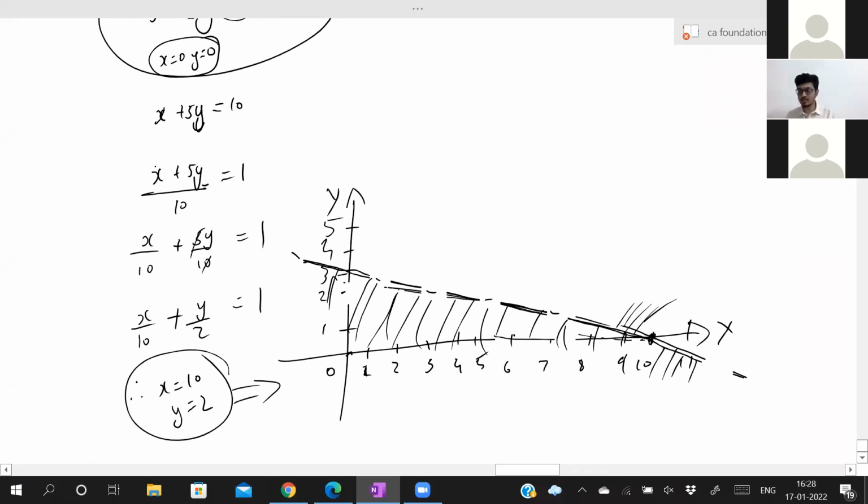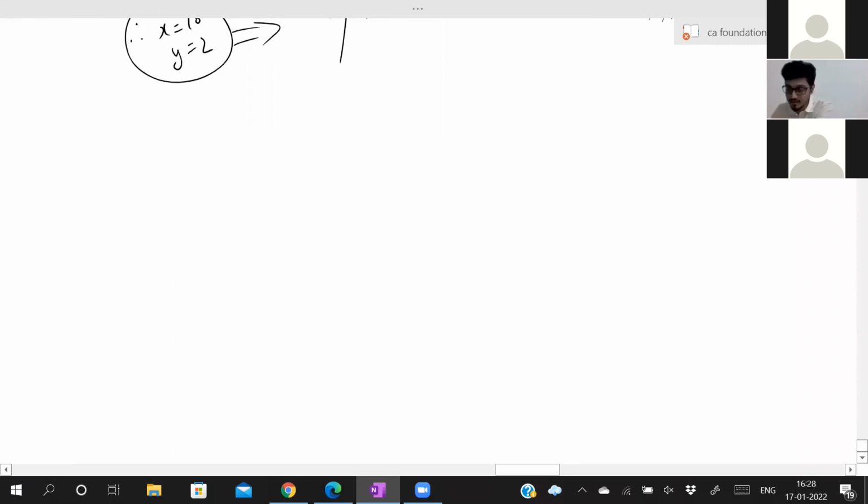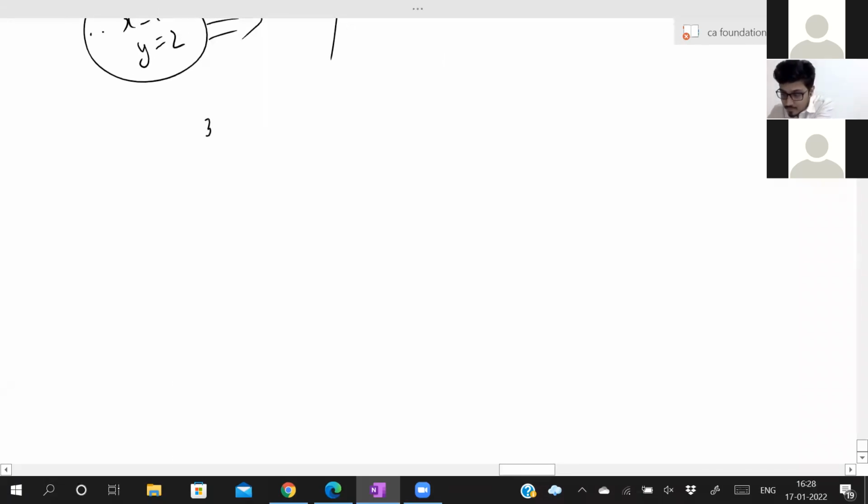Understood. Don't write down anything. No need to write down anything. Now look at next example. Let us take 3x plus 4y greater than 12.